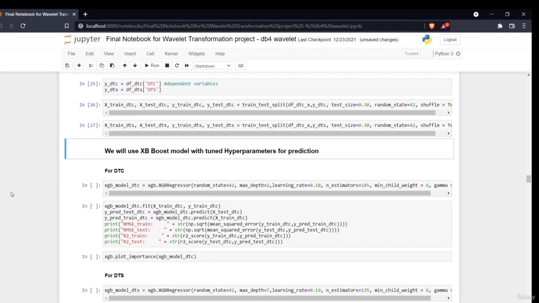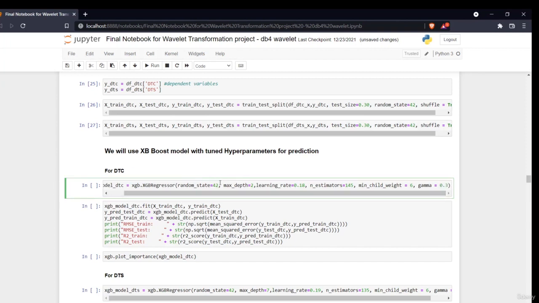If you want to go into the deep math intuition, you can look it up on the internet. Now I'm using these hyperparameters, which I obtained using a grid search. That is not strictly necessary, because in this particular project our main aim is to use a feature engineering technique, which we'll discuss in the next section. So I've just used the basic parameters.